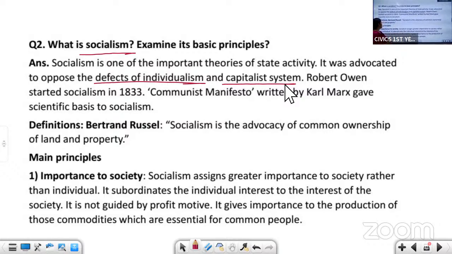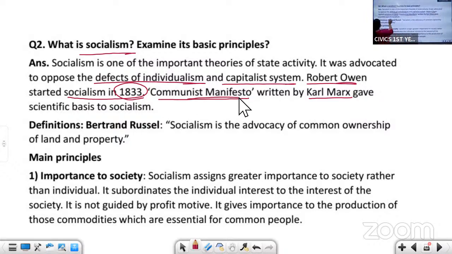In a capitalist society, the rich people govern for their own profit. Robert Owen started socialism in 1833, and Karl Marx, along with Friedrich Engels, wrote the Communist Manifesto.